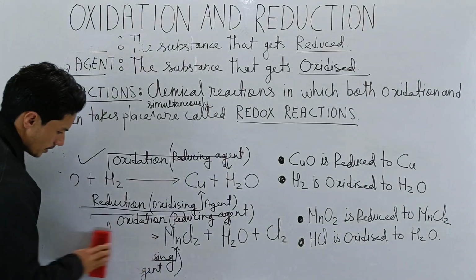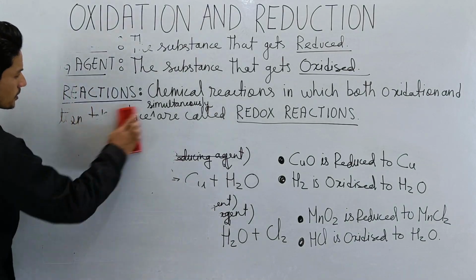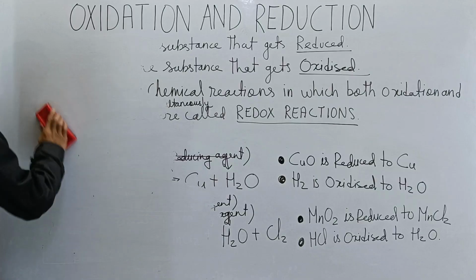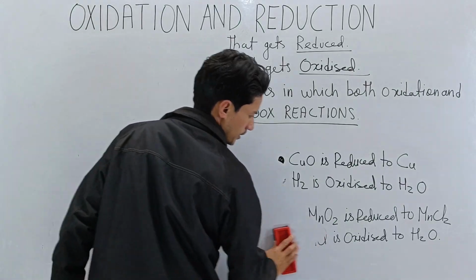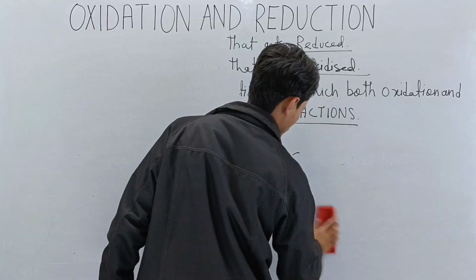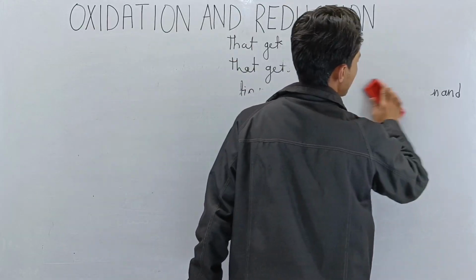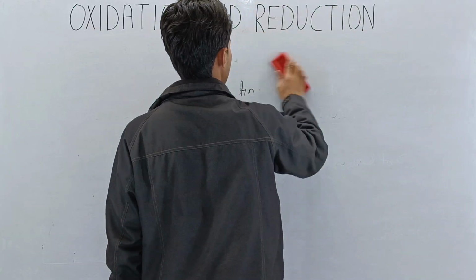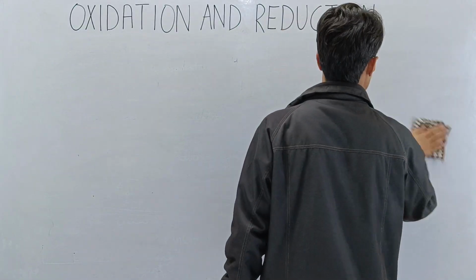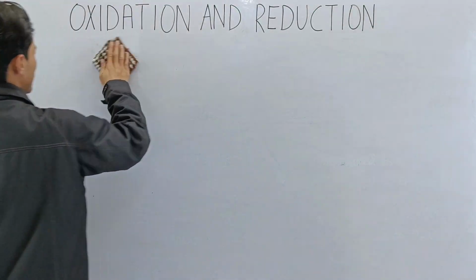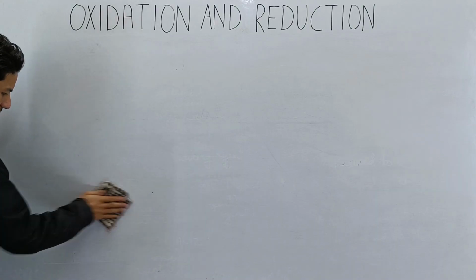Let me quickly erase this and make room for the next discussion. Let me use this cloth now. Keeping the whiteboard white is a challenge.